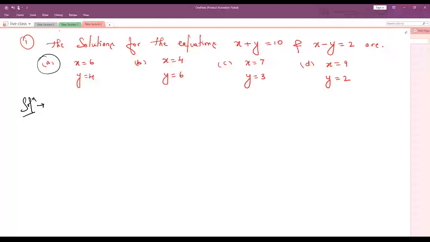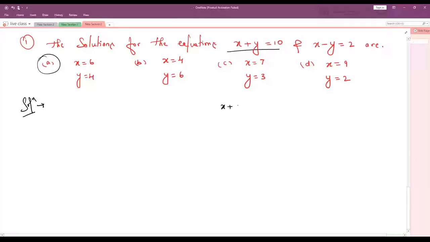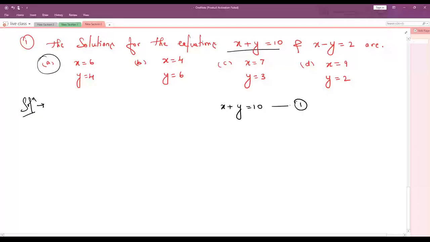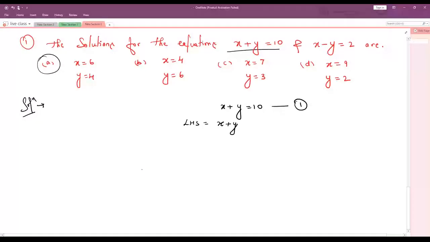See here. So what is the first equation? x plus y is equal to 10. Let me say this is our equation 1. Okay, child? Now in this, what is LHS? Here LHS is x plus y, correct? And what is the RHS? RHS is 10, correct?